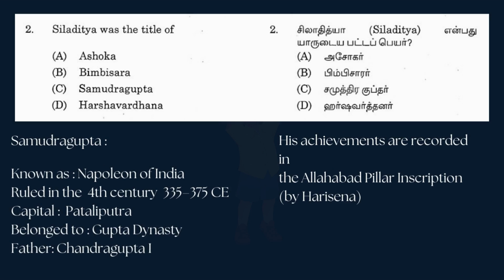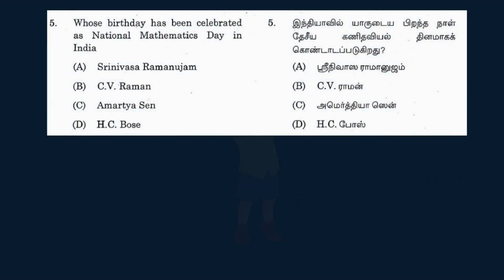Samudragupta, he is known as the Napoleon of India for his military conquests. He ruled in the 4th century, 335–375 CE, and his capital, Pataliputra, and he belonged to Gupta dynasty and his father, Chandragupta I, and his achievements are recorded in the Allahabad pillar inscription by Harisena.